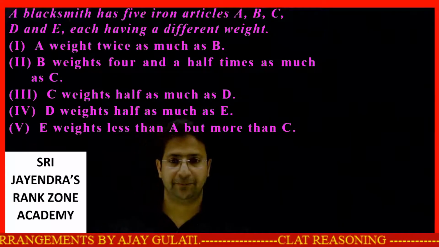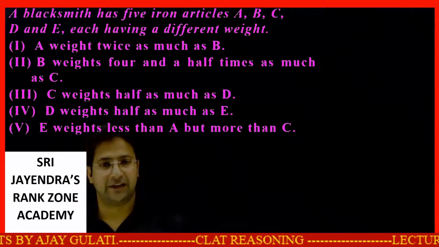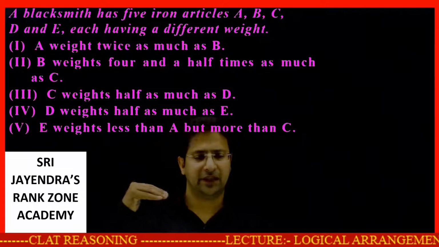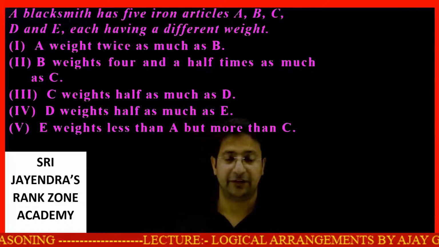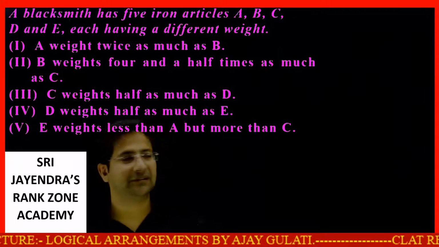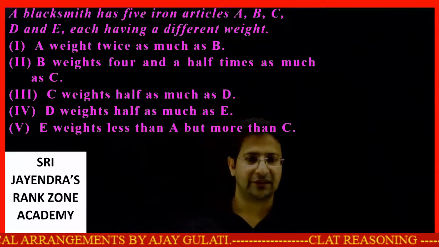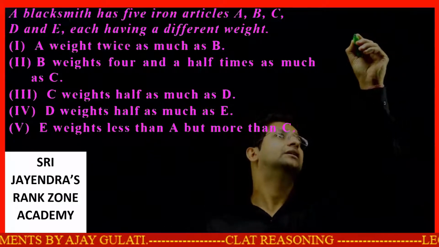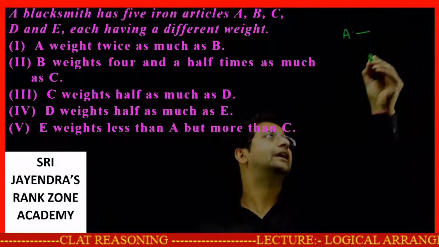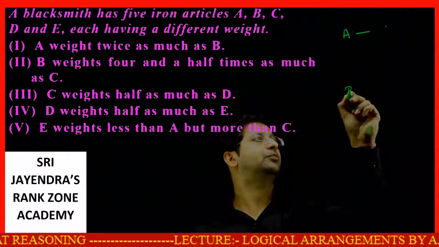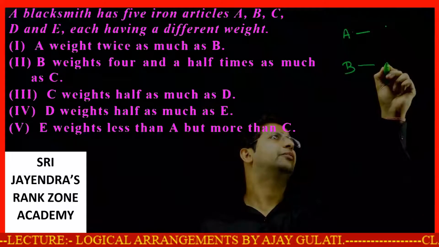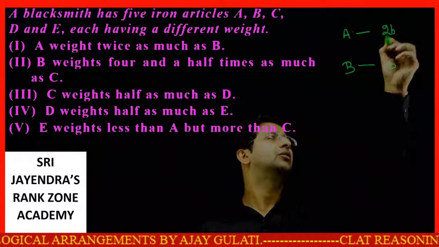Students, this is our first set. A blacksmith has 5 iron articles A, B, C, D, and E, each having a different weight. Here we have to arrange the things weight wise. The weight of A is twice as much as B. Okay, let's say this is A. That means if B weighs b, then the weight of A will be 2b.